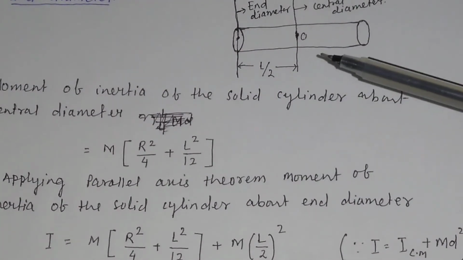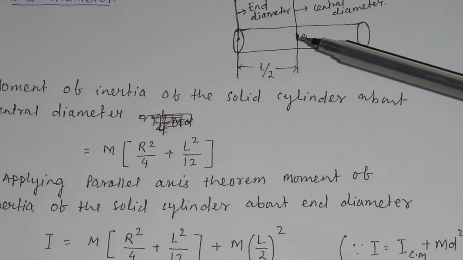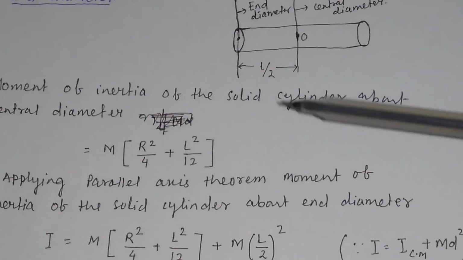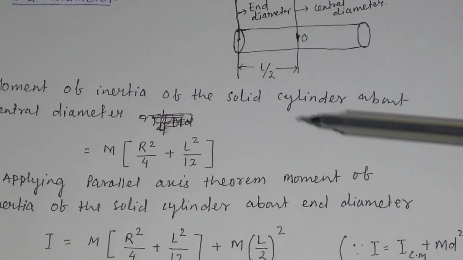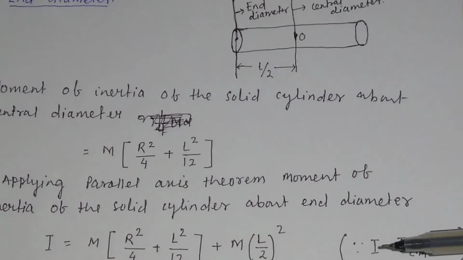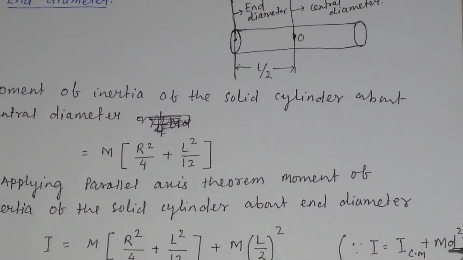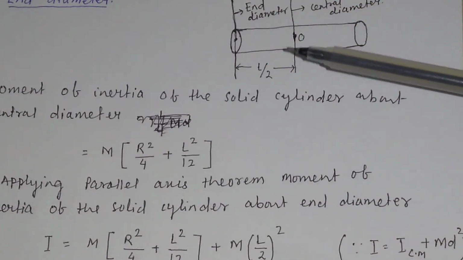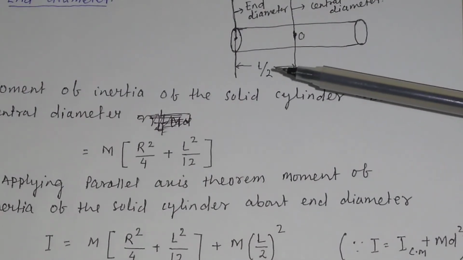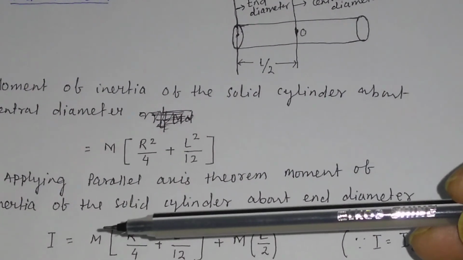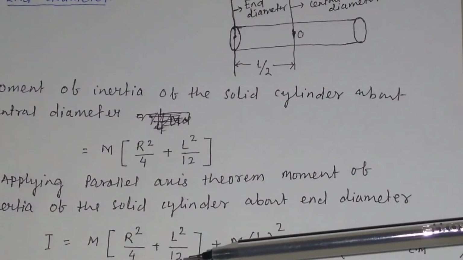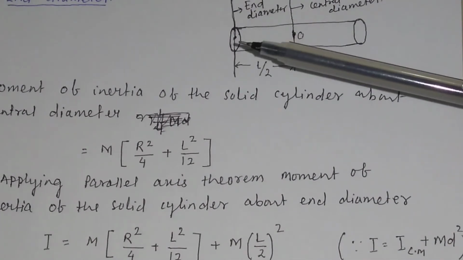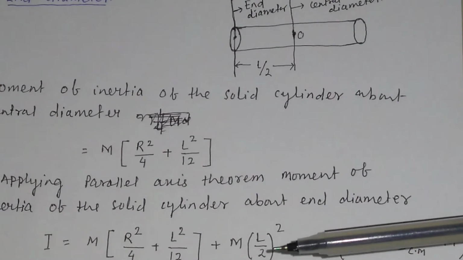Now we apply the parallel axis theorem because these are two parallel axes. So applying the parallel axis theorem, the moment of inertia of the solid cylinder about the end diameter can be calculated. We know the formula for the parallel axis theorem: I equals I cm plus m d square. This is about this diameter, this is I cm, and the distance between the two parallel axes is L by 2. So this value, m into r square by 4 plus L square divided by 12, is I cm, plus the mass of the cylinder m into the distance between the two parallel axes, L by 2, whole square.